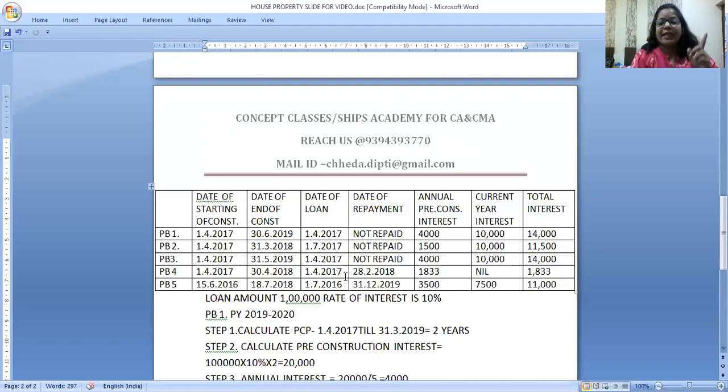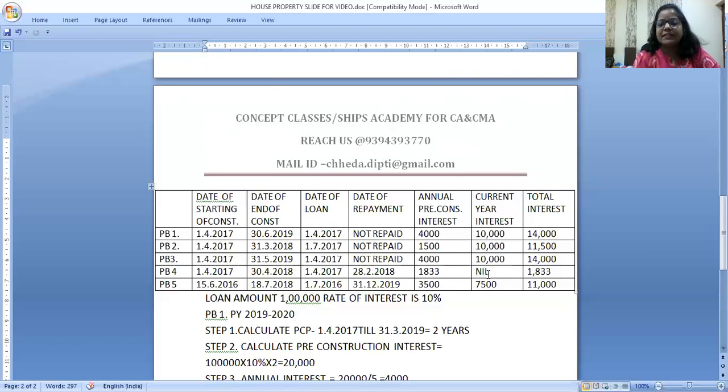So my pre-construction period, can you see? It starts from April 17, it ends in February 18. How many months? Only 11 months. So 10,000 into 11 by 12, that is coming to 9,167, divide by 5. So one-fifth every year, 1,833.